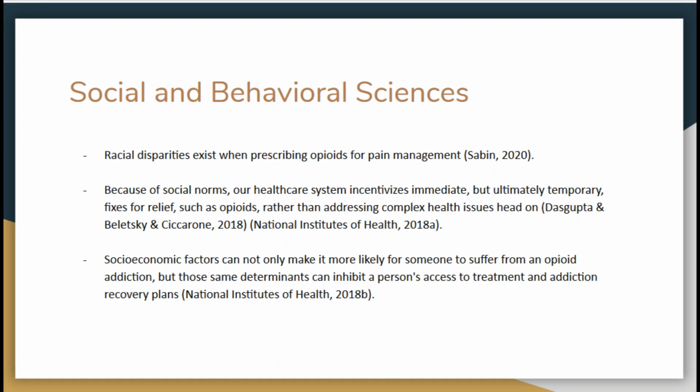The social and behavioral sciences concentration in public health aims to identify, address, and eliminate disparities in society. In the case of the opioid crisis, many factors contributed to its devastating effects, and even today, lasting inequalities, cultural norms, and socioeconomic factors continue to adversely influence our society. One of the most jarring statistics remains the false understanding that many doctors have when prescribing opioids, which is that 40% of first and second year medical students endorse the belief that Black people's skin is thicker than white people's.